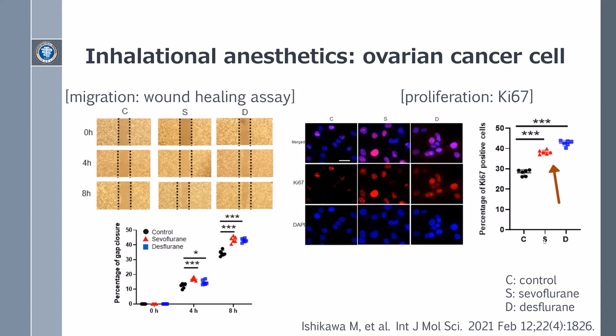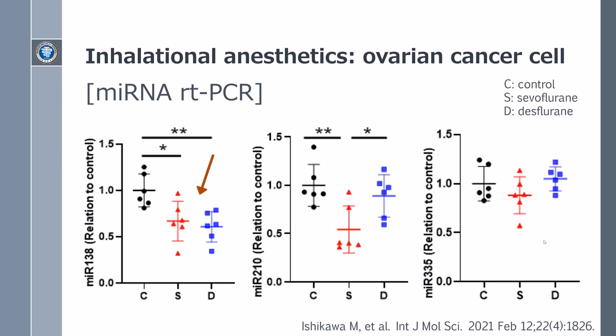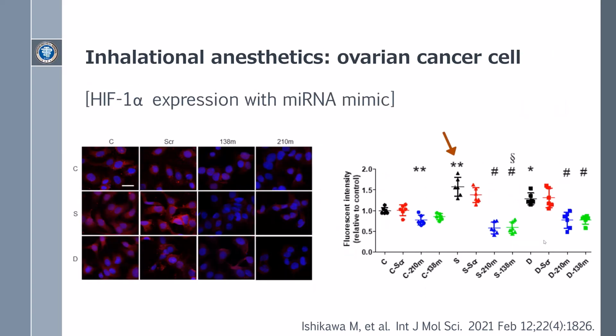Sevoflurane and Desflurane. Both Sevoflurane and Desflurane significantly suppressed MIR-138 expression in SKOV3 cells. Sevoflurane exposure significantly decreased MIR-210 expression compared with the other groups. There was a significant difference between Sevoflurane and Desflurane, and MIR-335 expression was unchanged after any anesthetic exposure.